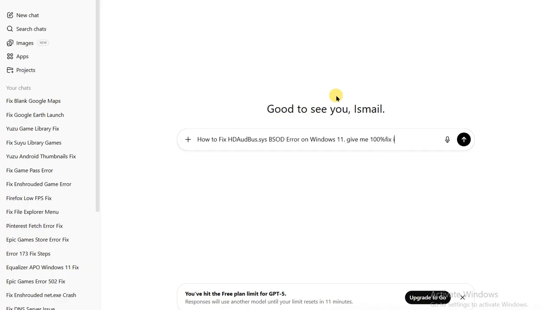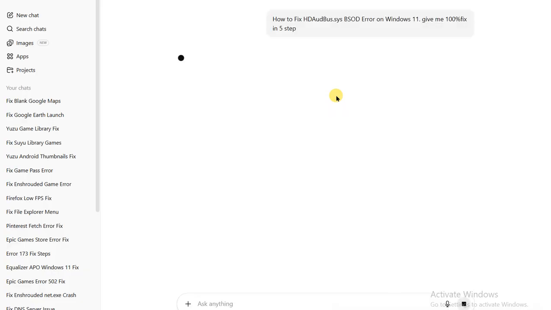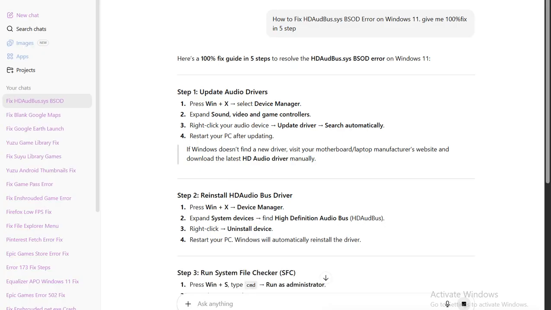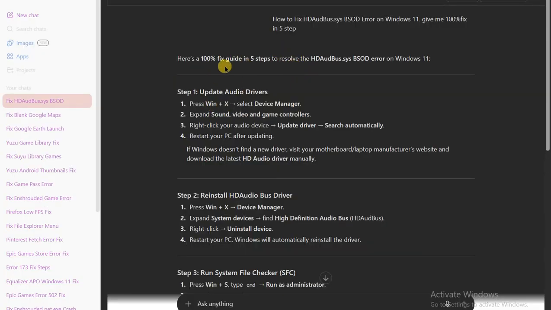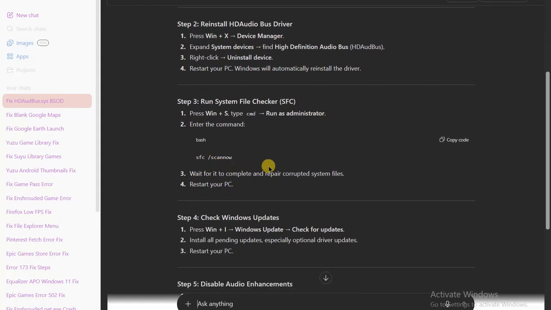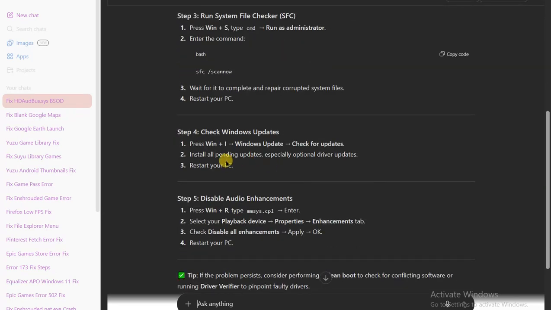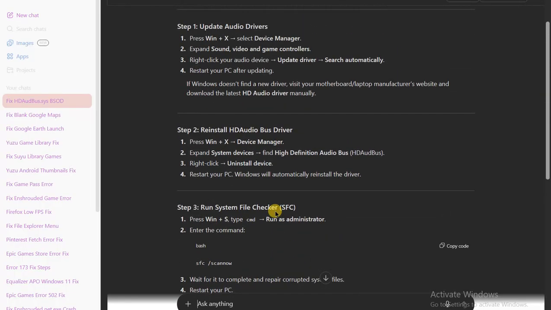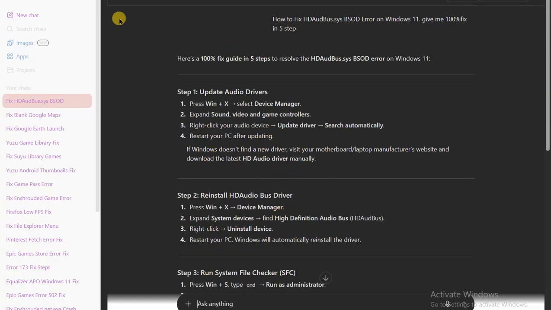Instead of reinstalling everything blindly, we fix the exact audio driver and system path that causes HDAudBus.sys to crash. This works because it restores stable communication between Windows and your audio hardware. The method is safe, fast, and works on all setups at once. You apply it, the BSOD stops completely. Audio works normally and your system runs stable. I tested this fix on multiple Windows 11 PCs, and it worked every time. That is why Rexis shares smart, stress-free solutions.